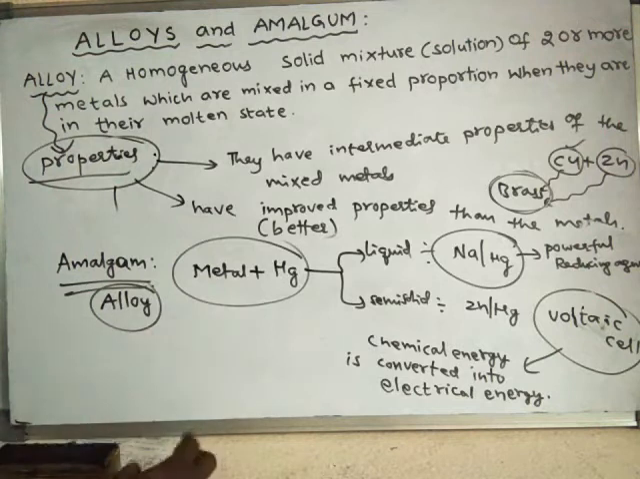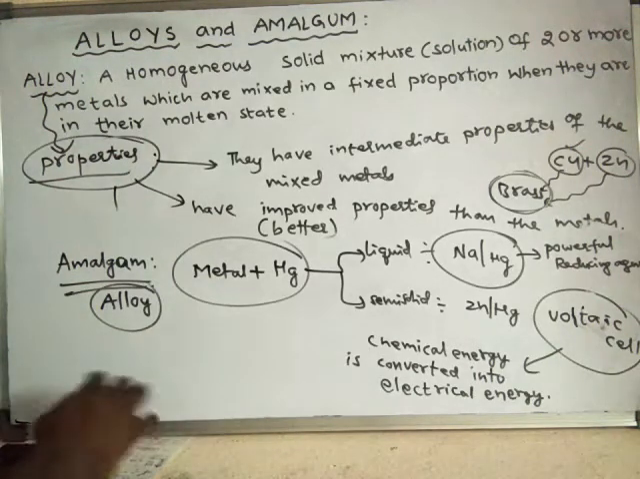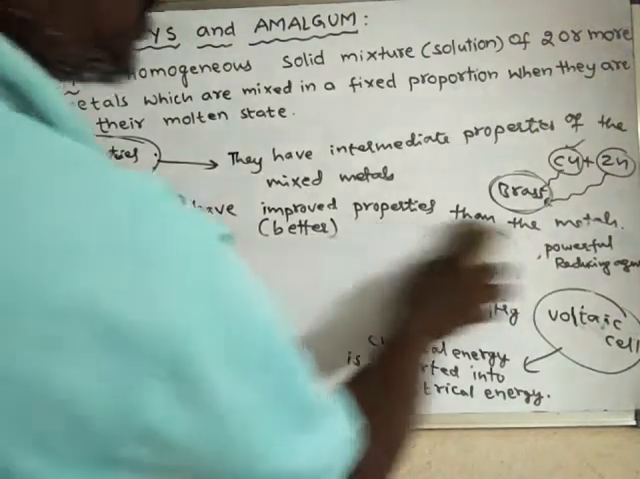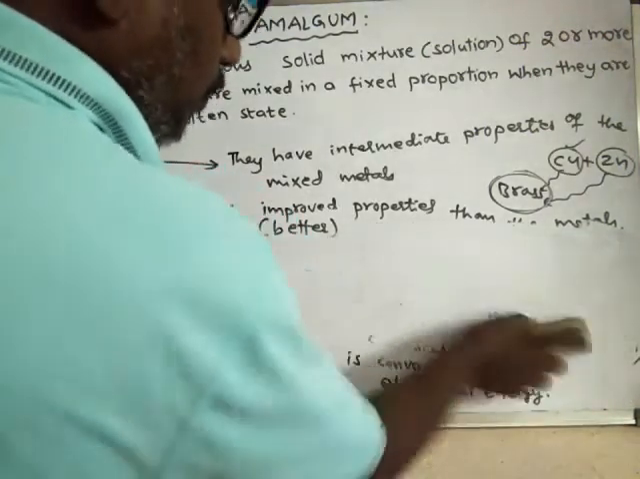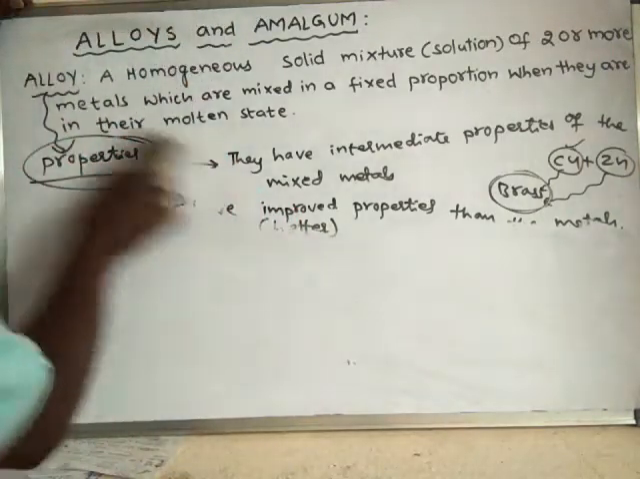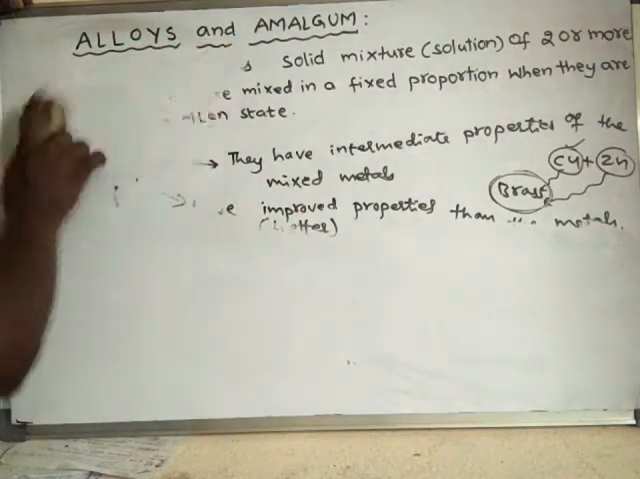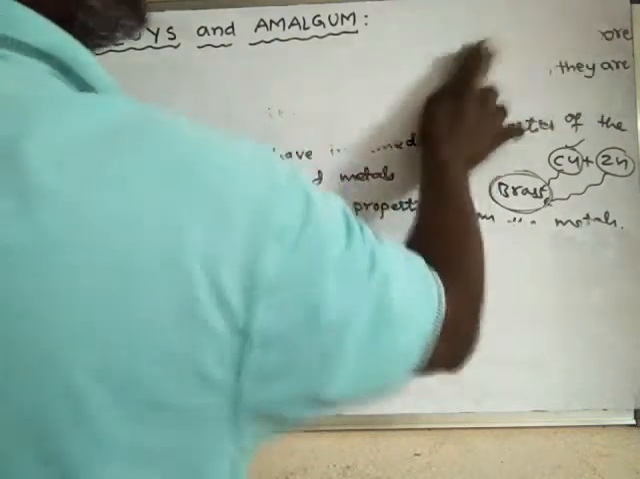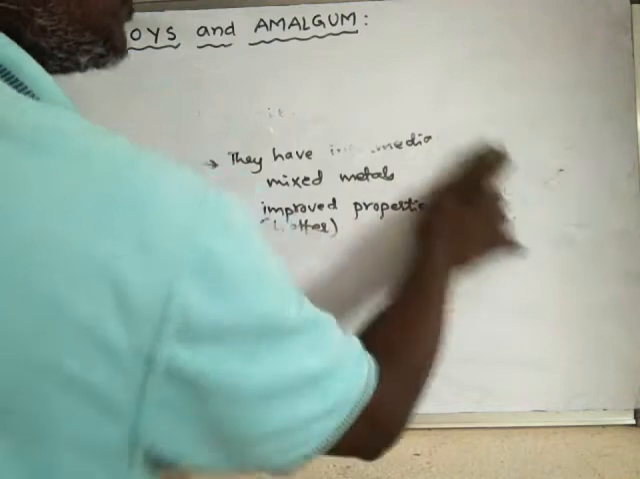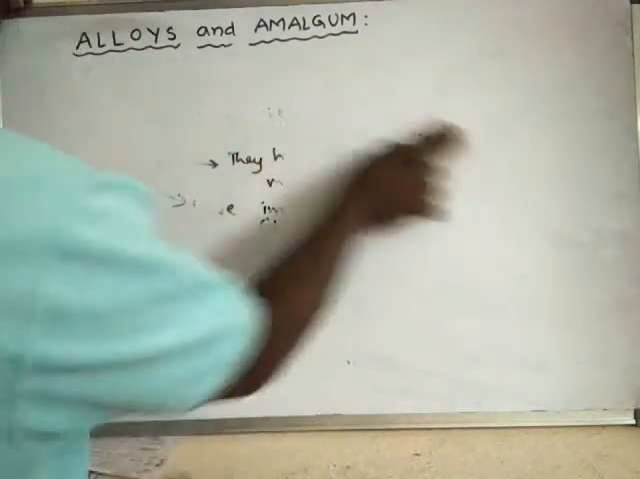Now we will learn the different types of alloys, or different common alloys. There are so many alloys in nature, which are made from different metals. We will learn some common alloys which we use in our day-to-day life.